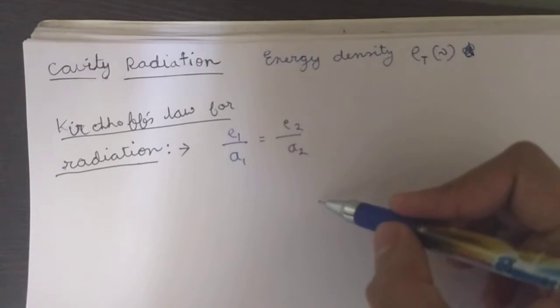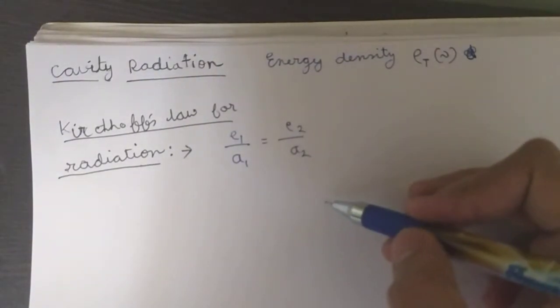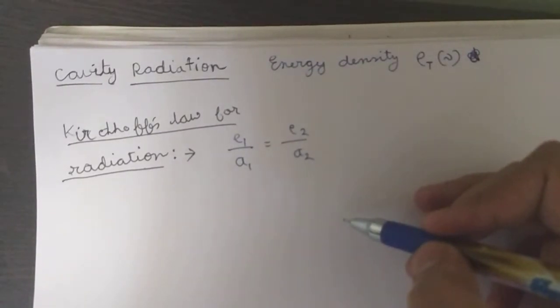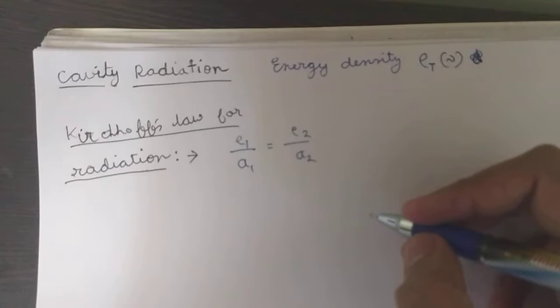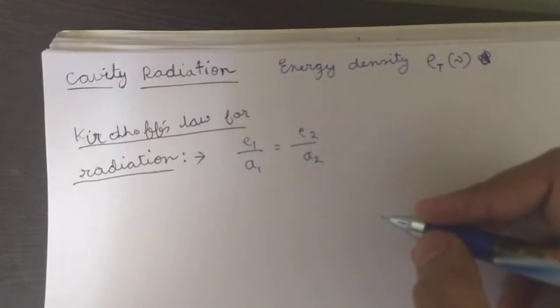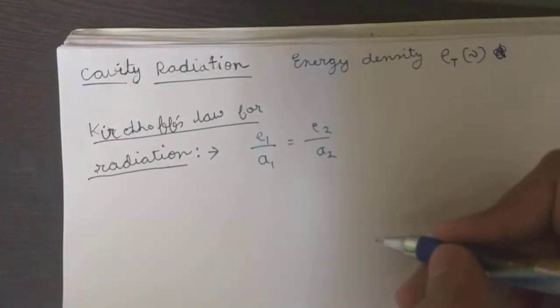The use of imagining a cavity is that we can construct a mathematical model of a black body, and we can calculate everything like spectral radiancy, energy density. What it is, we will see soon.